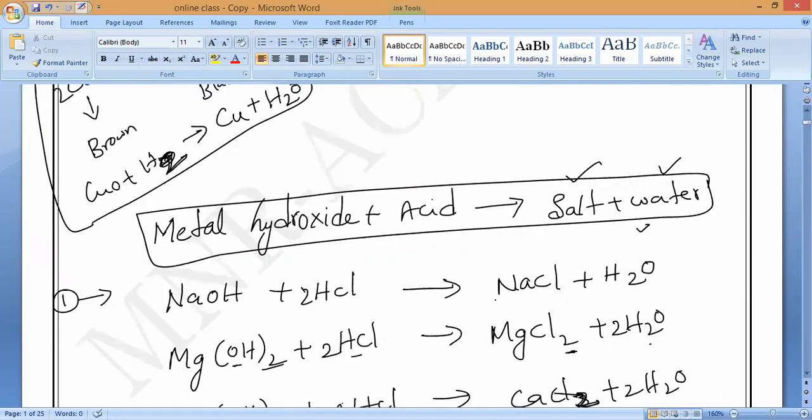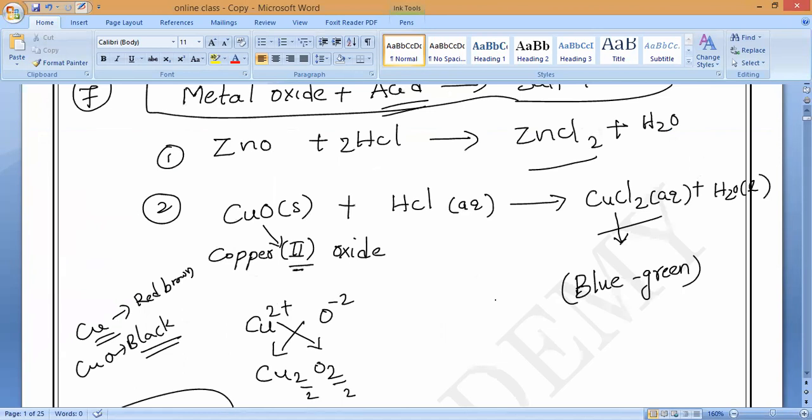Copper 2 chloride, copper 2 oxide, black in color. Copper 2 chloride is called blue green color. Not only copper chloride, please also remember copper 2 chloride. Please remember all of it.